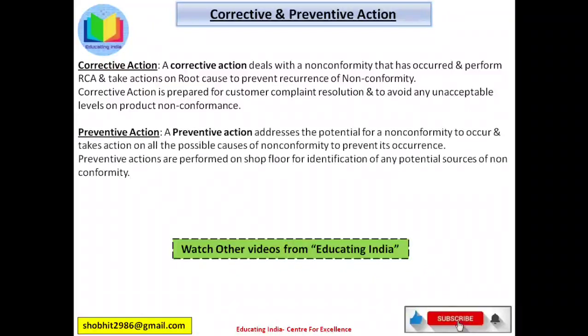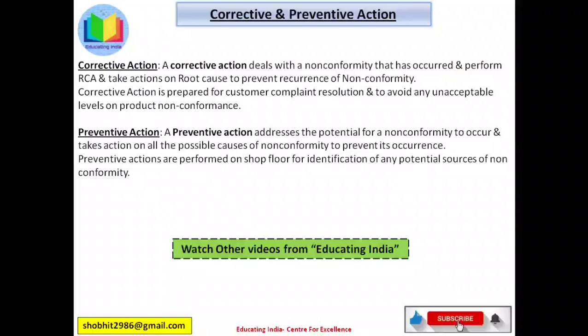What is preventive action? It addresses the potential for a non-conformity to occur and takes action on all the possible causes of non-conformity to prevent its occurrence. Preventive actions are performed on the shop floor for identification of any potential sources of non-conformity. Basically, preventive action is a proactive approach, and these actions are taken to avoid any non-conformity from being made. Preventive actions are the actions taken on all product lines so that the same problem does not occur. Preventive actions eliminate all possible causes of a problem.